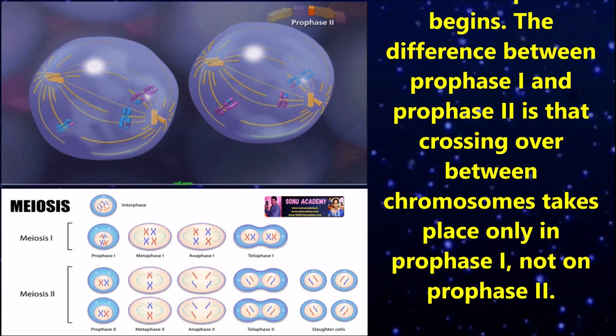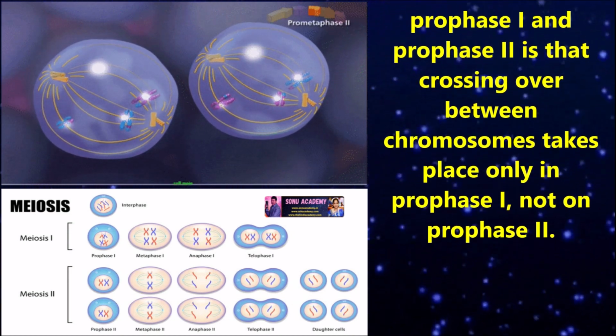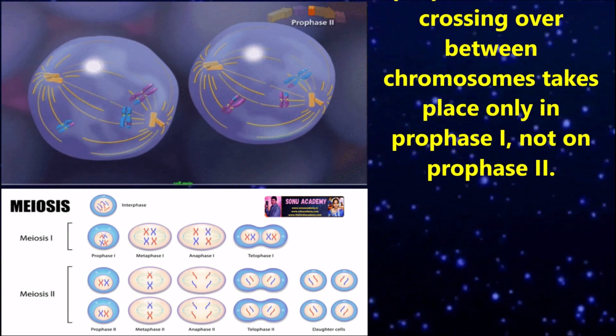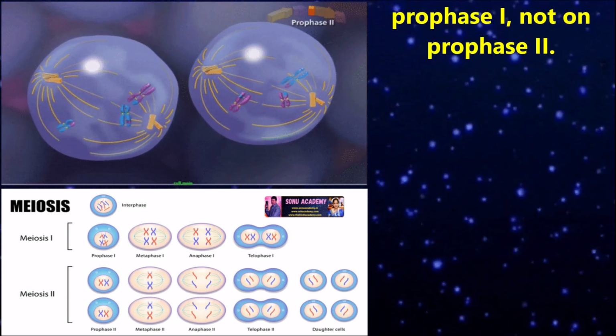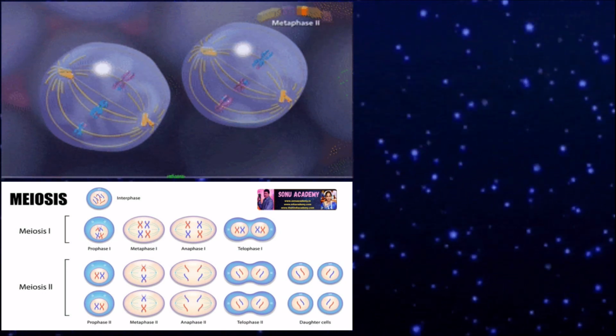Prophase 2 ends where metaphase 2 begins. The difference between prophase 1 and 2 is that crossover between the chromosomes takes place only in prophase 1, not in prophase 2.